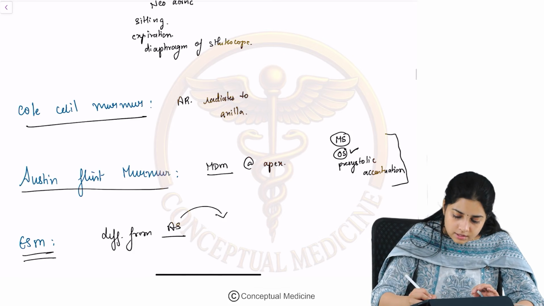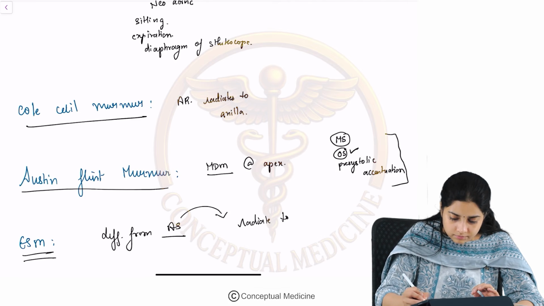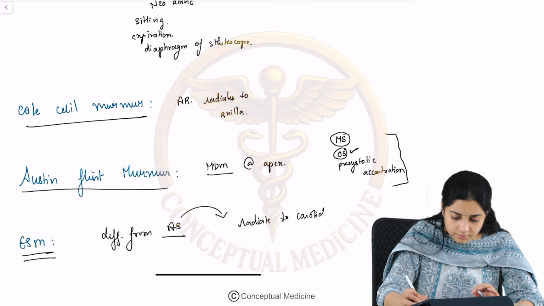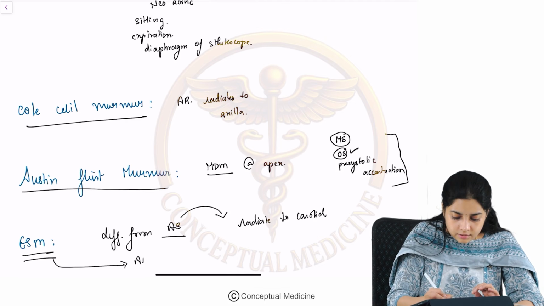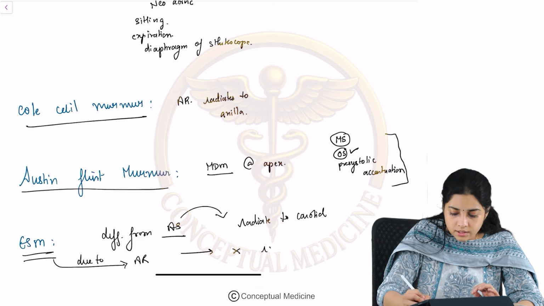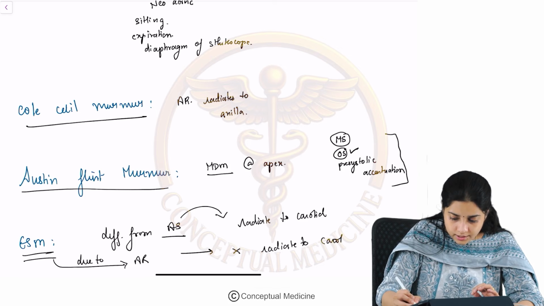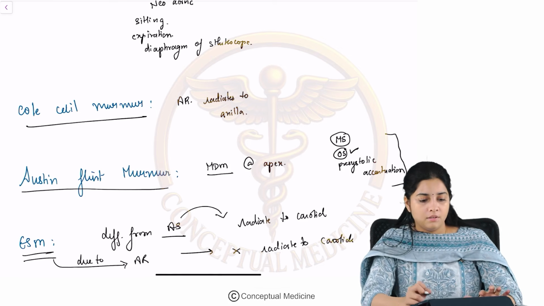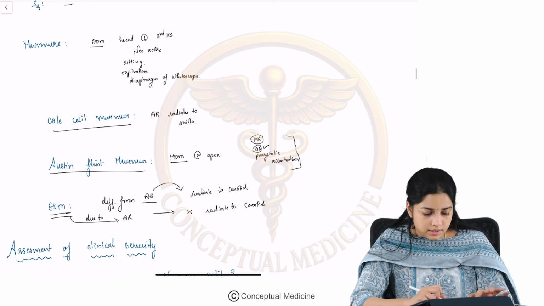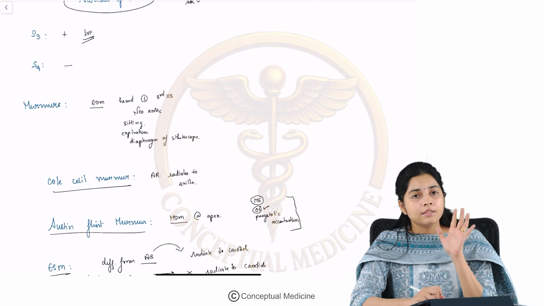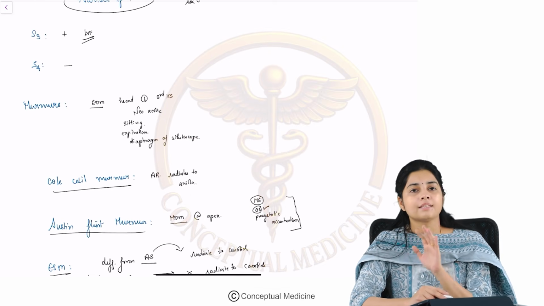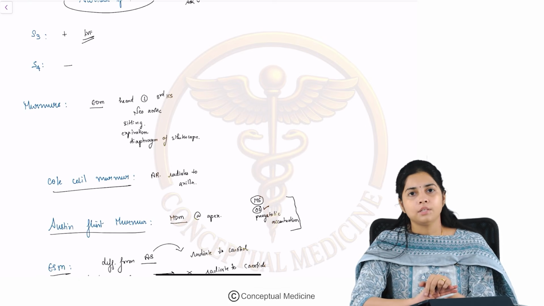The AS murmur will radiate to the carotid, but if the murmur is due to AR, it will not radiate to the carotid. Okay, fine. So, this is about the various clinical features and the various clinical findings in aortic regurgitation.